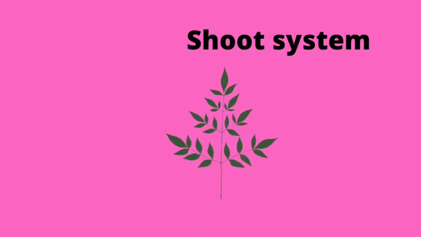Coming to the shoot system, these are the above-ground parts, and it contains the stem and leaves. In the stem there are hollow internodes, which are basal internodes and upper internodes. The basal internodes are the shortest and the upper internodes are the longest.